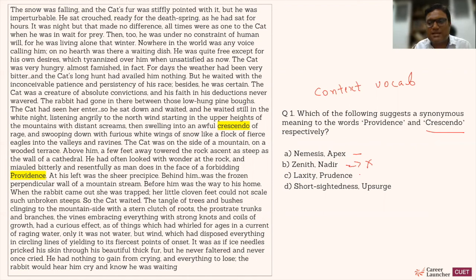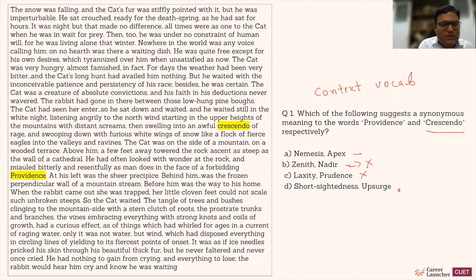Prudence means intelligence. This cannot be the answer. Upsurge means on the rise. So, I mean, probably, but second best to apex. All right. Providence. Suppose I don't know the meaning, right? So one word, if you know the meaning, we can eliminate options. Let me demonstrate. If I don't know the meaning, how will I do that?